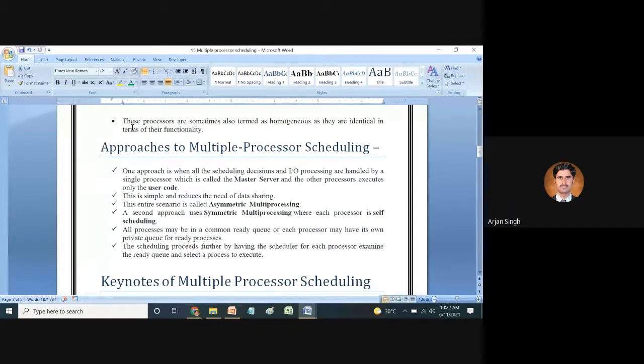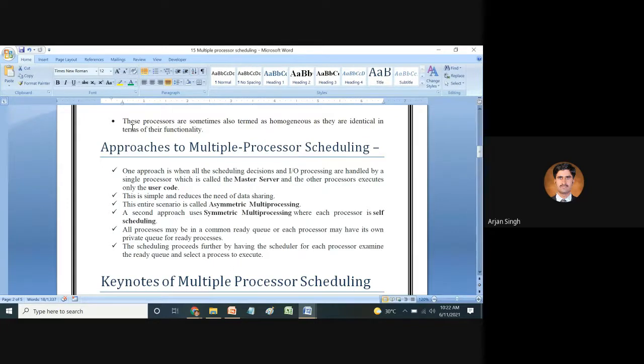If there is a master server and the rest execute only the user code, this approach is asymmetric multiprocessing. We will discuss it later in detail.